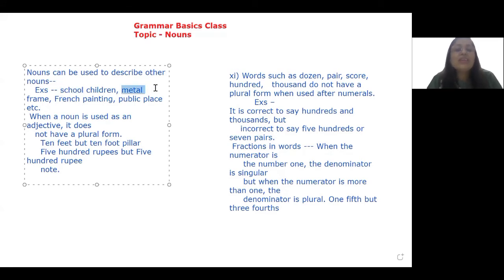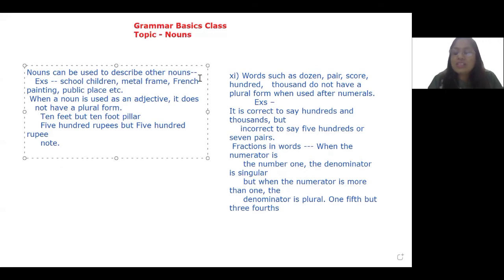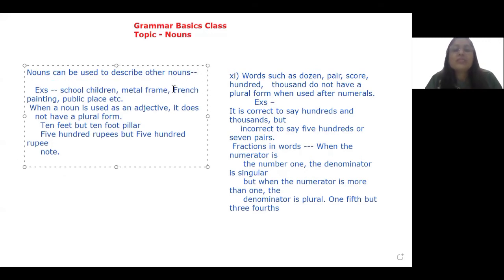Metal is a noun, but in the phrase metal frame, the word metal is an adjective, sorry, that was an error from my part. French nationality, it is a noun, but in this phrase, it is an adjective. Public place. The word public is an adjective.